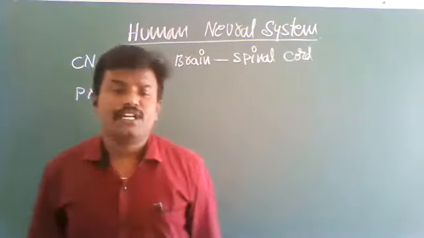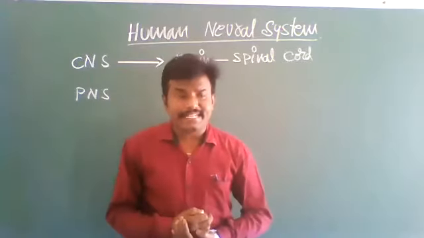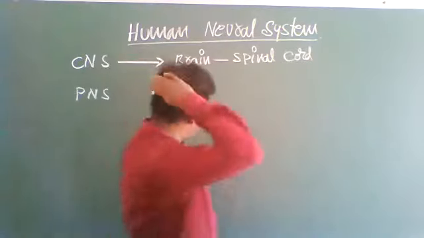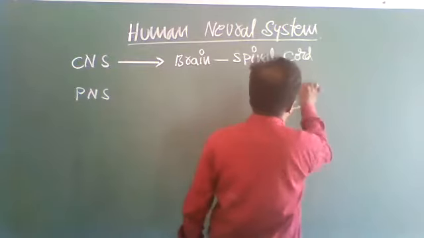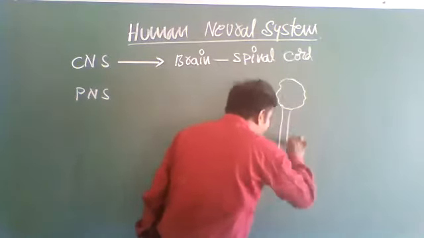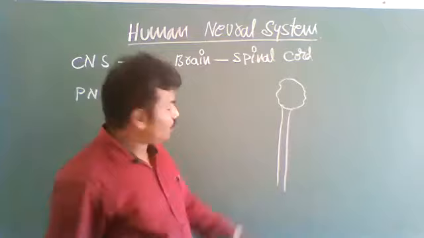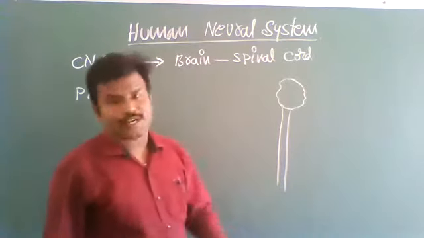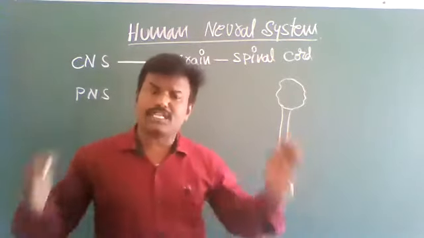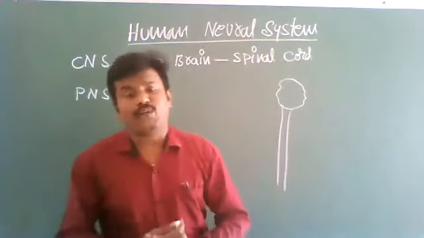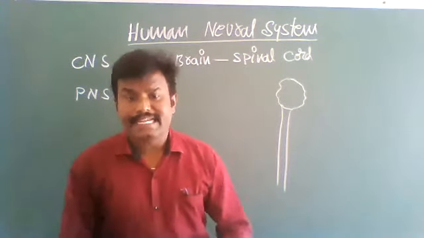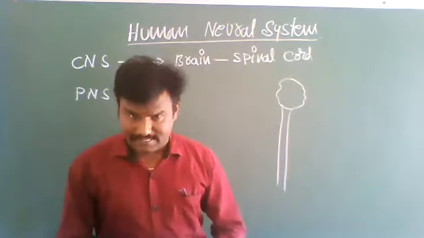It consists of thousands of interconnected neurons. The brain is located in this region. This is the vertebral column, and the spinal cord passes through it. In between these, thousands of interconnected neurons are present, which act like a central telephone exchange.